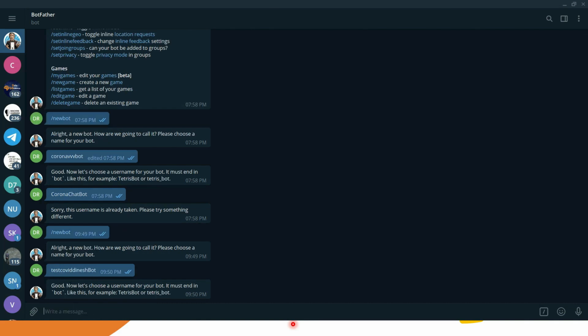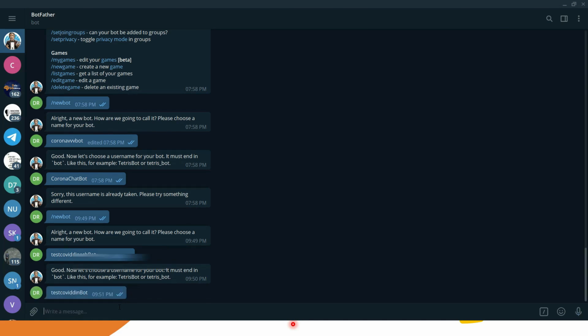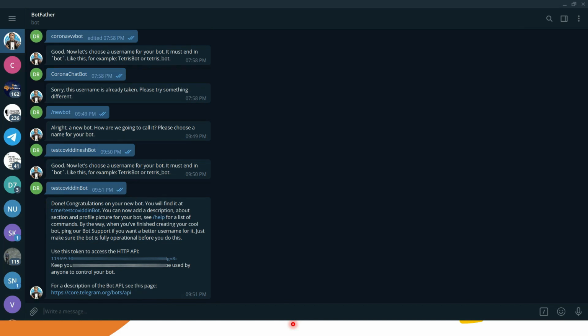Okay, so now it is saying good. Now let's choose a username for the bot. The username should be different, like it can be test COVID bot. Great. So now it is saying done. Congratulations on your bot. You will find it on this particular URL. Whenever you have to give a reference to the bot to someone, so that anybody can use it, you can give this particular URL. And now you will be able to see that it has generated a token for me.